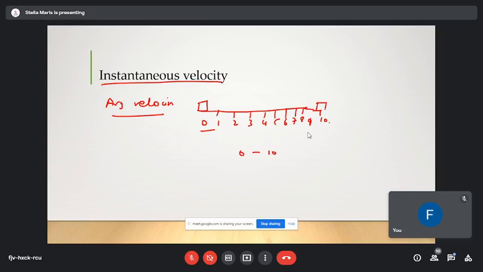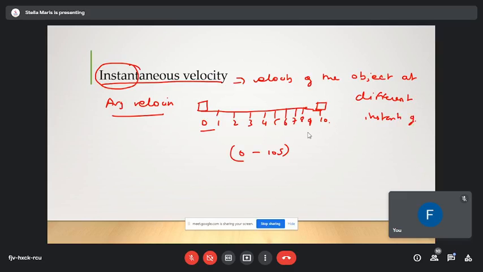Let's say the object has come here, so the average velocity will tell the average velocity of the object between 0 to 10 seconds. But instantaneous velocity tells the velocity of the object at different instants of time.